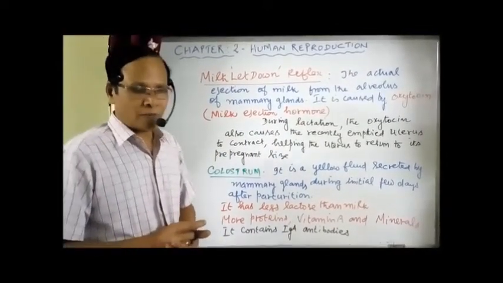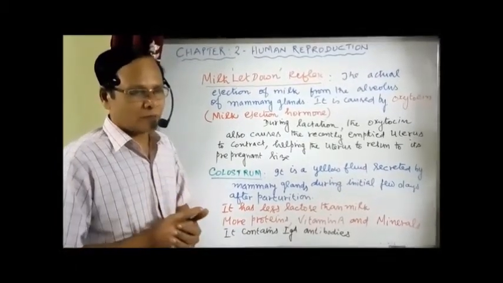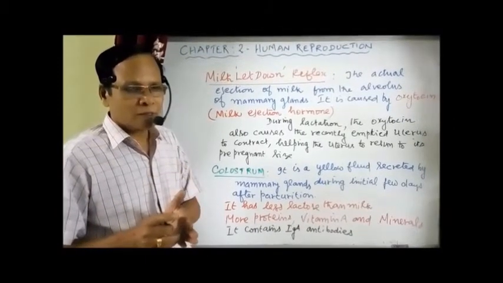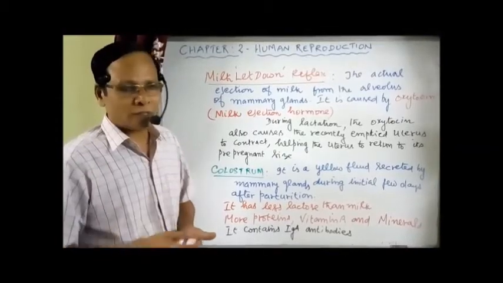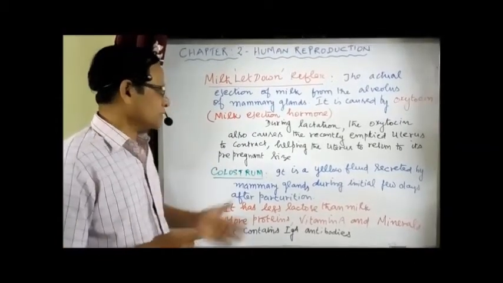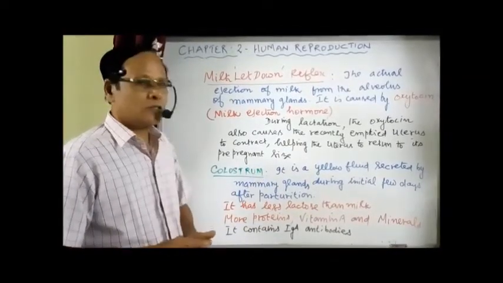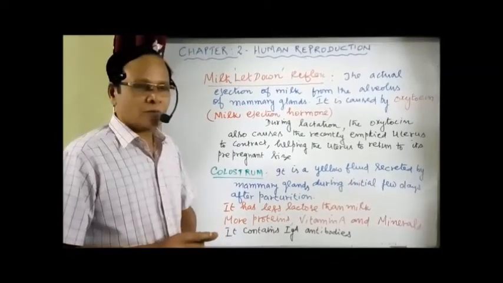Now we have the milk called colostrum, the first secreted milk, which is yellow in color. During the initial days after childbirth, after parturition, it is called colostrum. So it is a yellow fluid secreted by mammary glands during the initial few days after parturition.